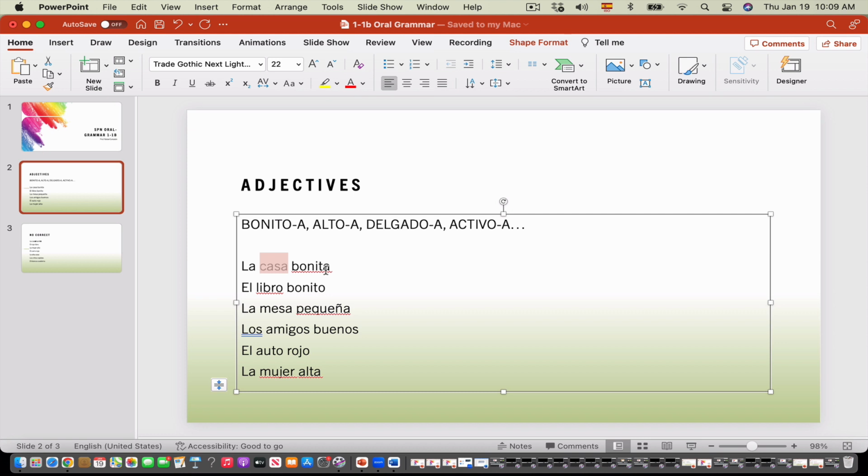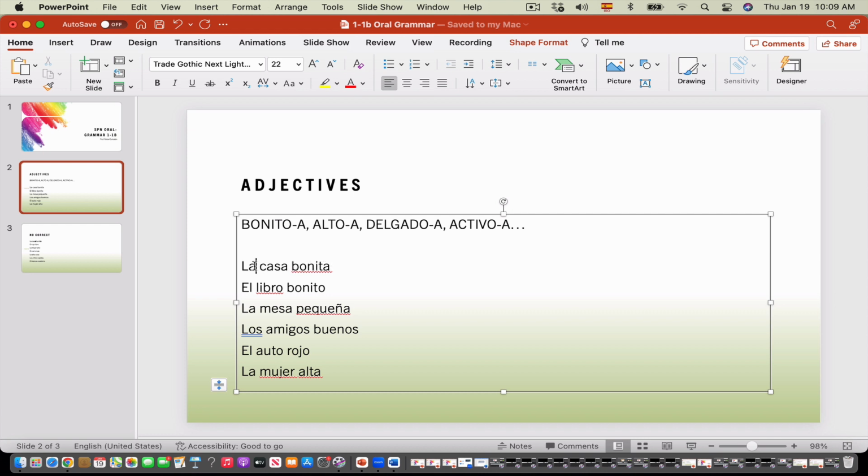Now, the second thing that you should keep in mind is that in Spanish we match the sentence. So if casa is a feminine noun because it ends with an A, in this case the adjective that follows is going to be also feminine, and it's going to be also singular because it's only one house. So you see, la is feminine singular, casa is feminine singular, and bonita is feminine singular.